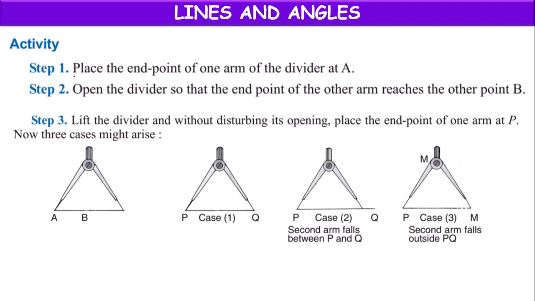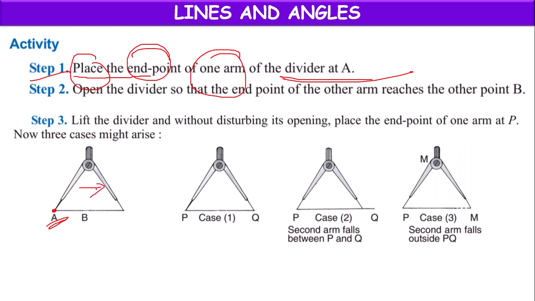How to compare the lengths? In step 1, place the end point of one arm of the divider at A. We take the divider and keep one end point at A, and then stretch the divider towards the right side, up to the point B. The distance between the end points will be the length of line segment AB.